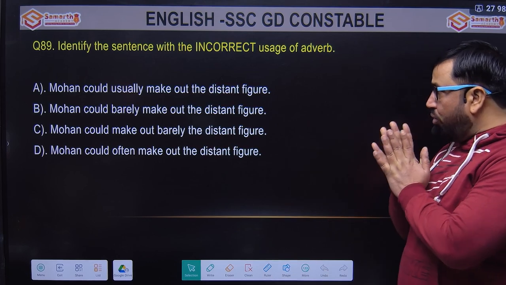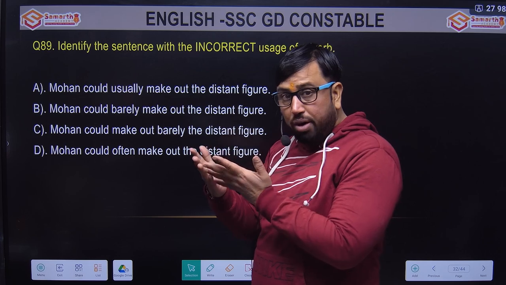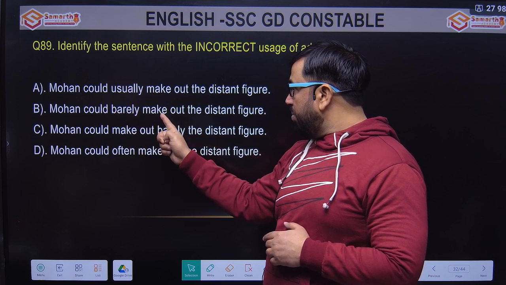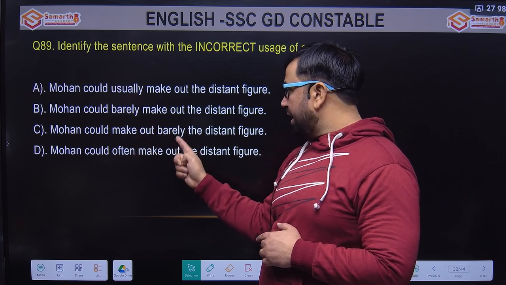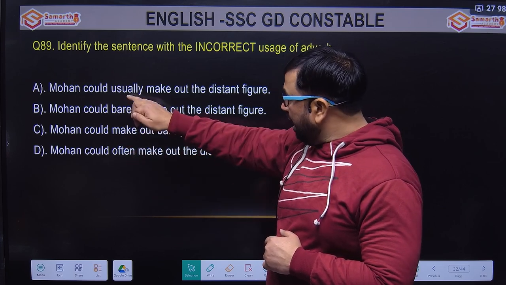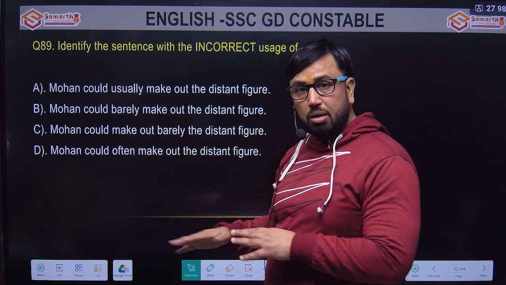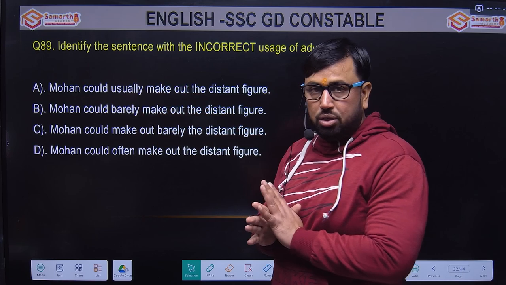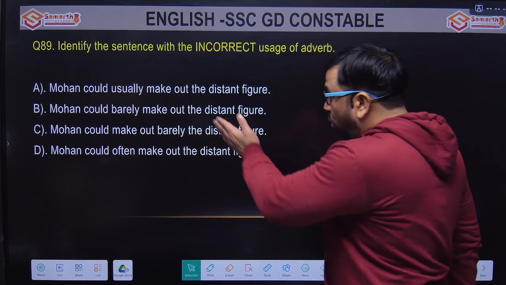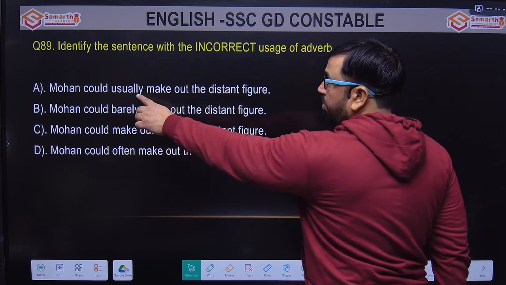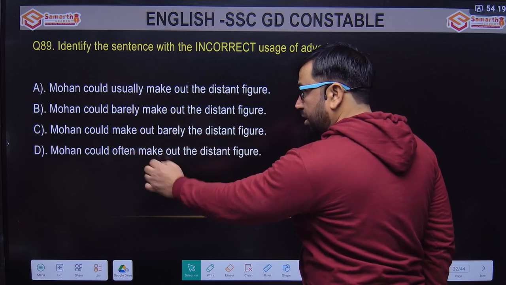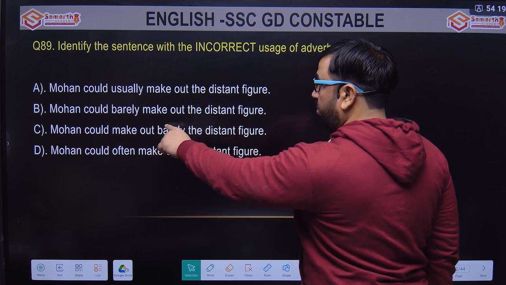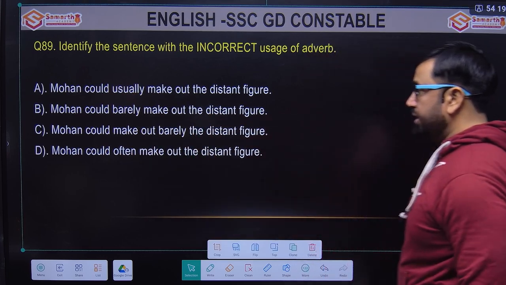If you look at all four sentences, one is the odd one. The adverb is used before make in the first, barely is used before make in the second, and in the fourth too the adverb is used before make. That means A, B and D are similar, so they can't be wrong. We have used this technique before: the odd one will be the answer. Here the adverb comes after make, so this is the wrong usage of adverb. Barely should come before make, not here.